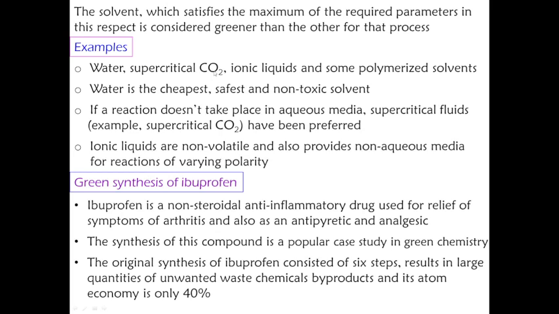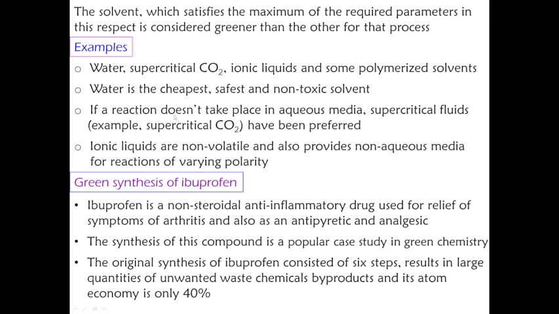Carbon dioxide exists at a particular state where it is above its critical temperature and pressure, and that state is called supercritical carbon dioxide. And ionic liquids: salts in the liquid form are called ionic liquids. They can be organic salts also, and there are some polymerized solvents.